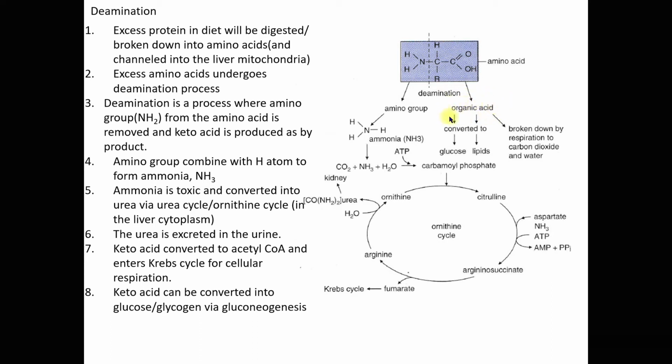Apart from being converted into acetyl coenzyme A, this keto acid also can be converted into glucose or glycogen via gluconeogenesis. The keto acid also can be converted into triacylglycerol as storage in fat cells. So these are the outcomes of excess amino acid through the deamination process. So that's about it on protein metabolism.